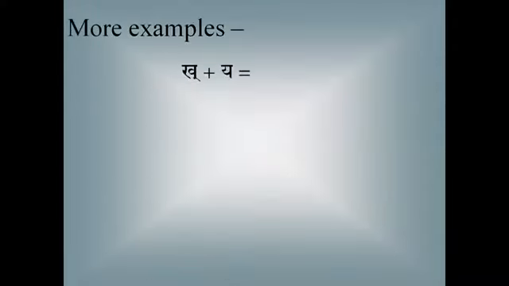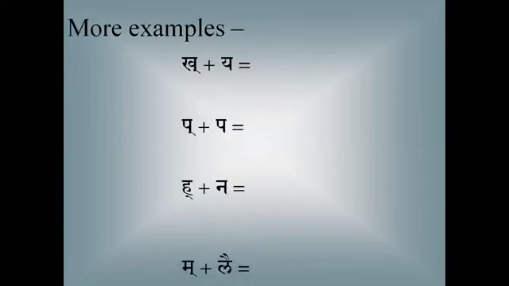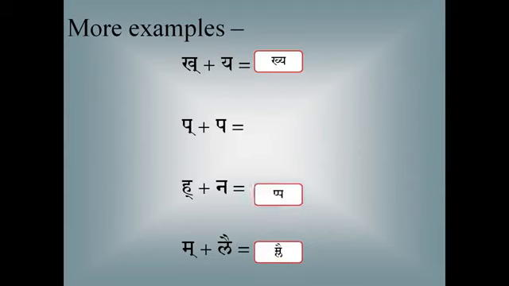We will see many combinations, because any combinations are possible, depending on the word. Now the next person, Krishna ji, you can read. Kakara plus ya, kya. Pakara plus pa. Makara plus la. Hakara plus na. Pakara plus na.